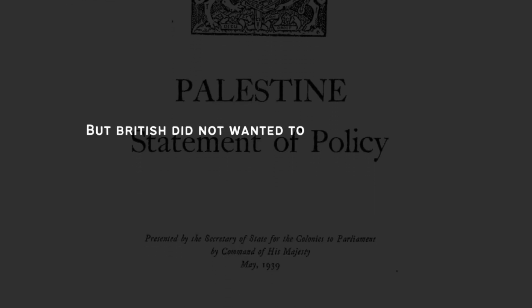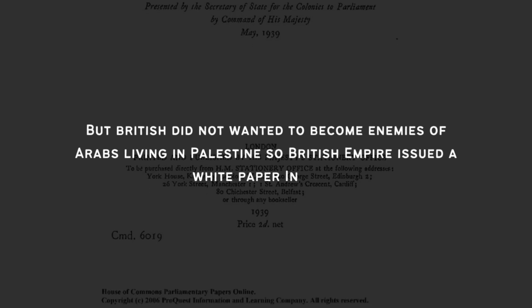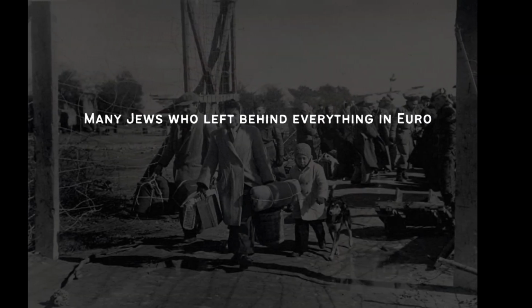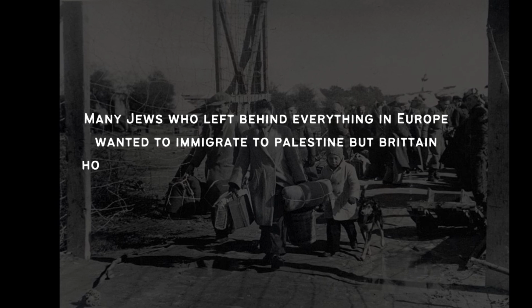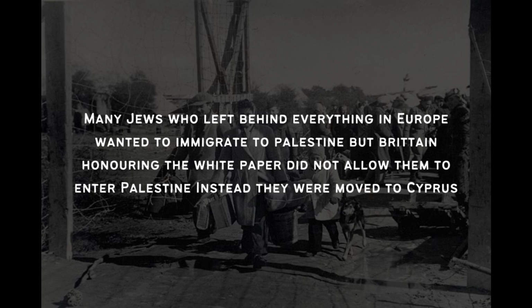But the British did not want to become enemies of the Arabs living in Palestine, so the British Empire issued a White Paper in 1939 that limited Jewish immigration into Palestine and called for the establishment of a joint Jewish-Arab state in Palestine within 10 years. And World War II happened in 1939, and the world saw a tragic event, the Holocaust, in which 6 million Jews were killed by Hitler's Nazi army. Many Jews who left behind everything in Europe wanted to immigrate to Palestine, but Britain, honouring the White Paper, did not allow them to enter Palestine. Instead, they were moved to Cyprus.